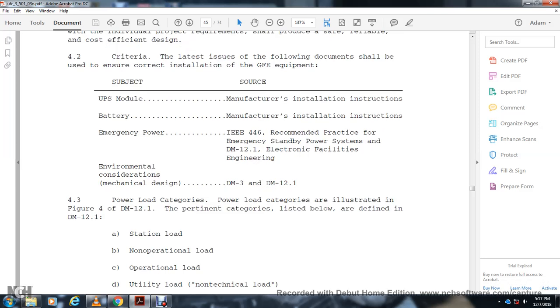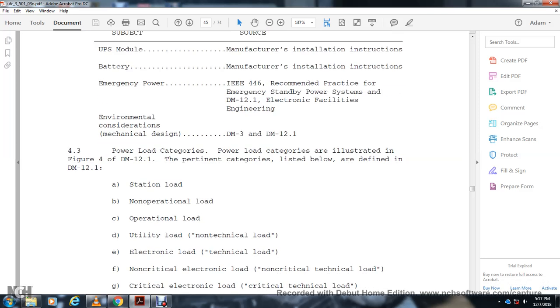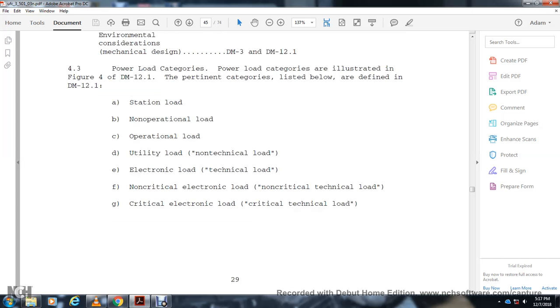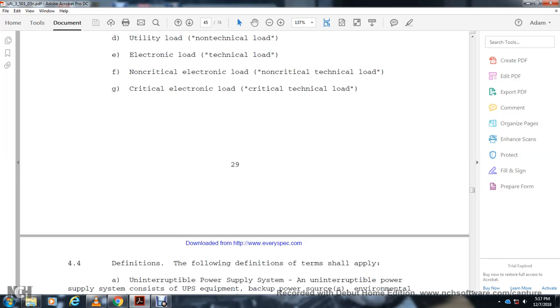DM12-1: station load, non-operational load, operation load, utility load, non-technical load, electrical load, non-critical electrical load, non-critical technical load, critical electrical load, critical technical load. The following definitions for the terms shall apply.